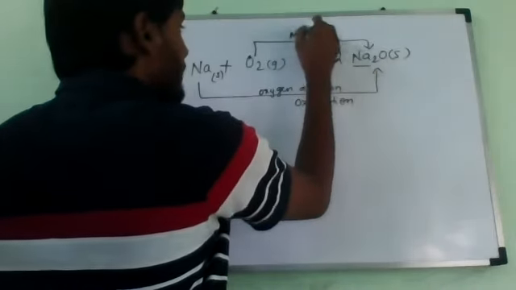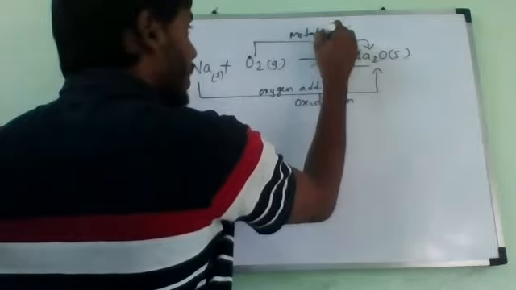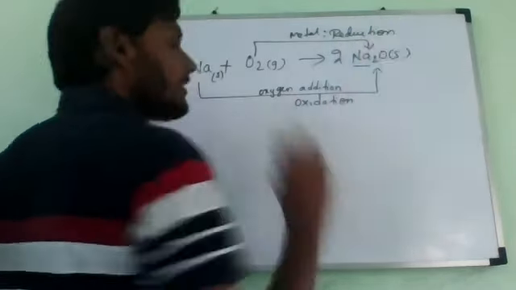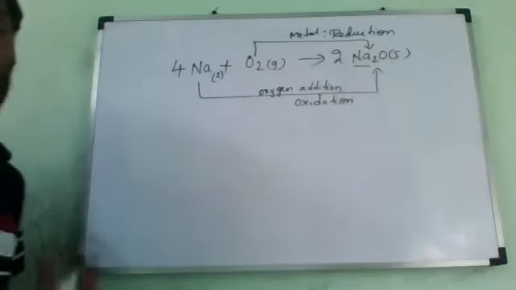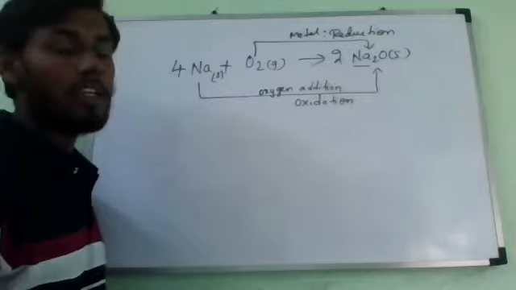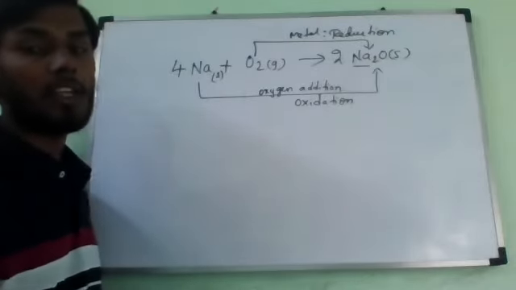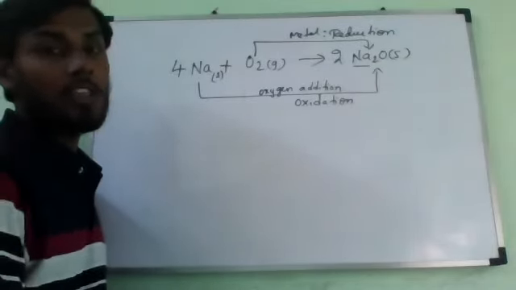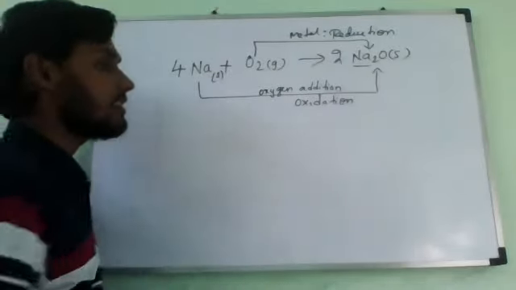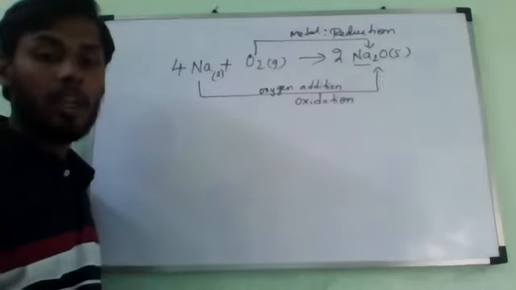Adding metal, so what should we call that? Reduction, that's all. So by definition, the addition of metal is called reduction. So the substance reduced is oxygen, the substance oxidized is sodium. Is it okay?